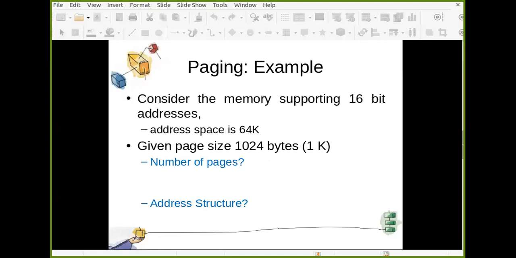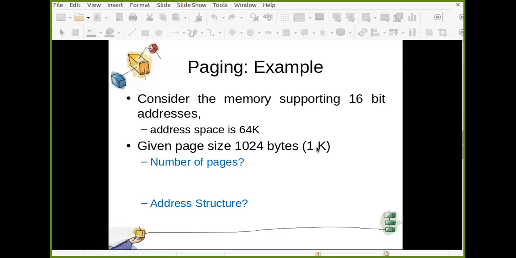So the address space is 2 raised to 16, and we consider that one word is of size 1 byte. That is why the address space is 64K. You are dividing your address space into 1K pages.